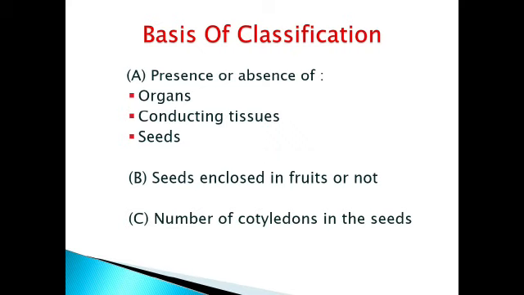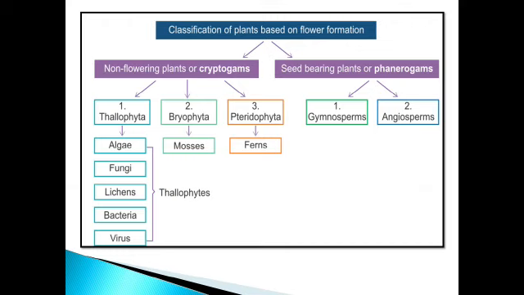If seeds are present, whether they are enclosed in a fruit or naked, and how many cotyledons the seeds have. By taking these points under consideration, we can classify kingdom Plantae.